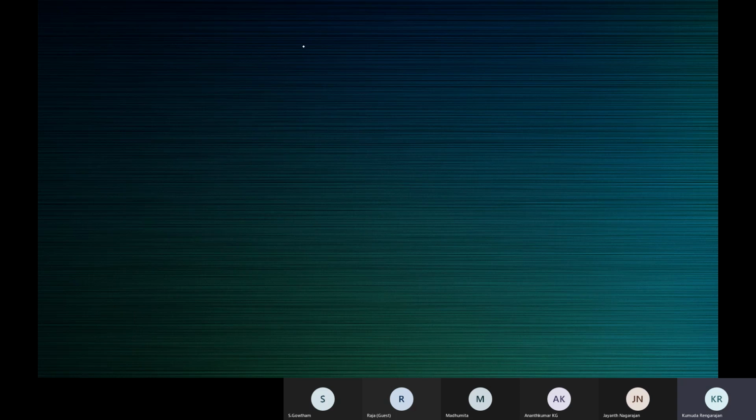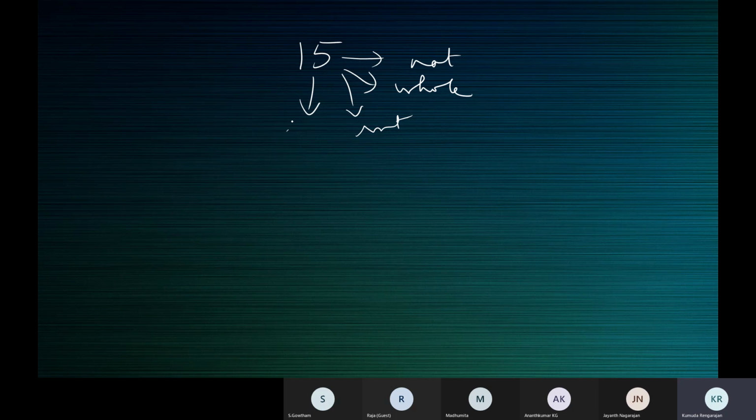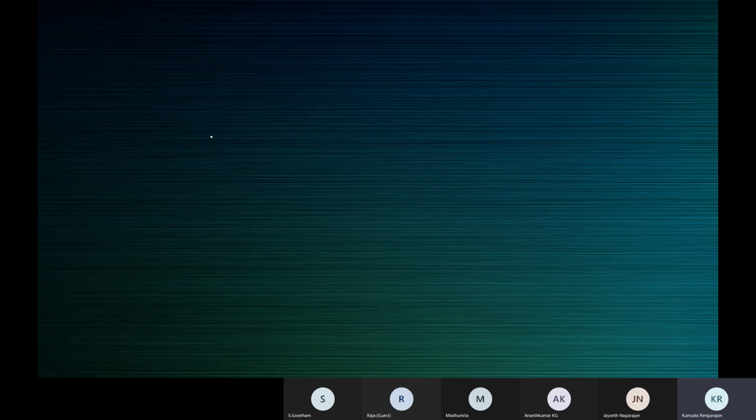So when you take this number 15, 15 is a natural number, 15 is a whole number, 15 is an integer, 15 is a rational number. Because 15 is 15 by 1. It's integer by integer, so it's a rational number. Now, like that, tell me for minus 45. Is it a natural number? No, ma'am. Yeah, this is what happens, children.